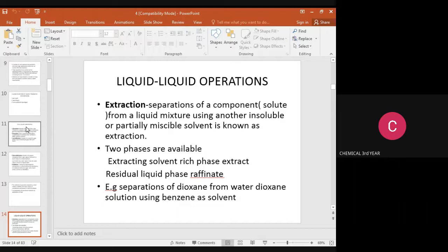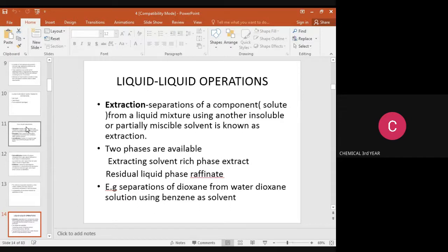Then the second classification is liquid-liquid operation. In this operation, both the phases are liquid. Mainly only one unit operation is available, that is the extraction operation. It is the separation of a component, that is a solute, from a liquid mixture using another insoluble or partially miscible solvent. This operation is known as the extraction process.